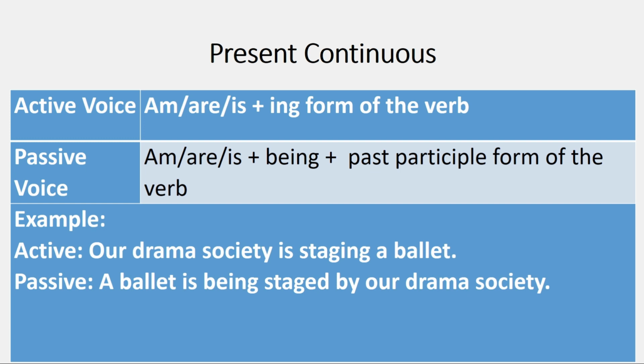Now we replace the subject position with the object in the passive voice, a ballet, and then we have the be form is, but we also need a continuous form. So is, being, and staging will become staged by our drama society, which is the subject. A ballet is being staged by our drama society.